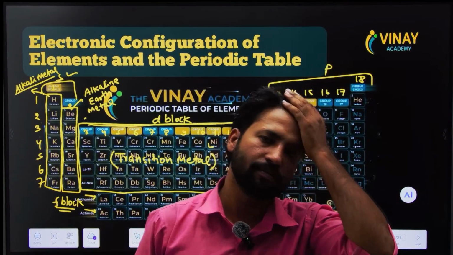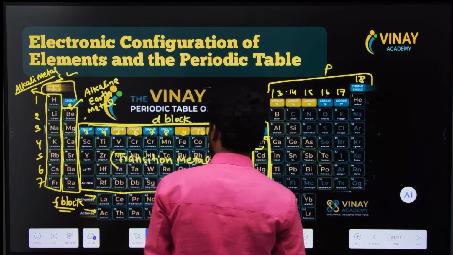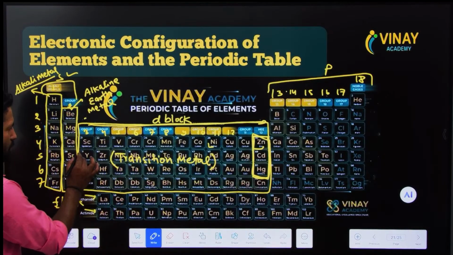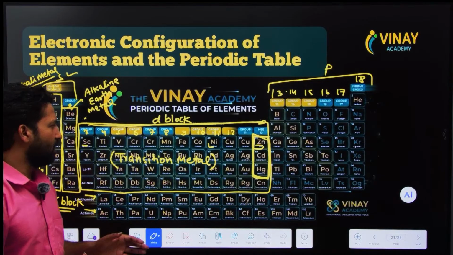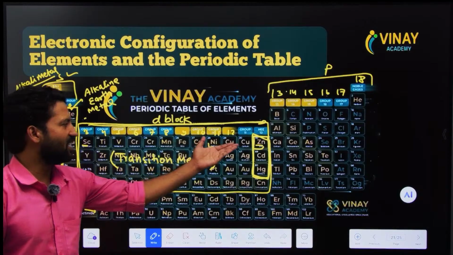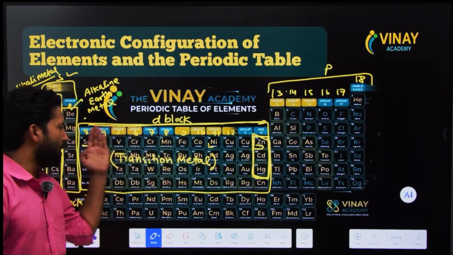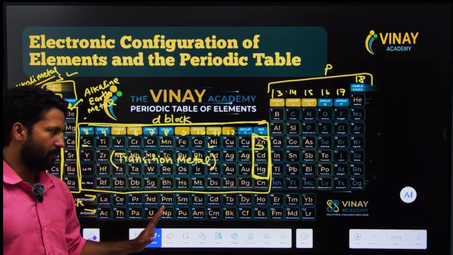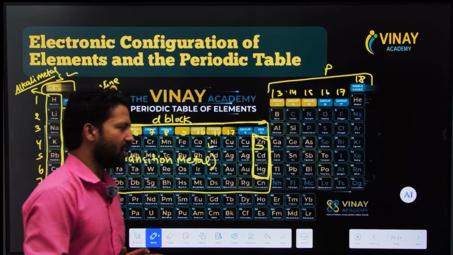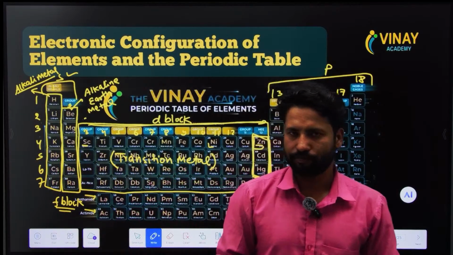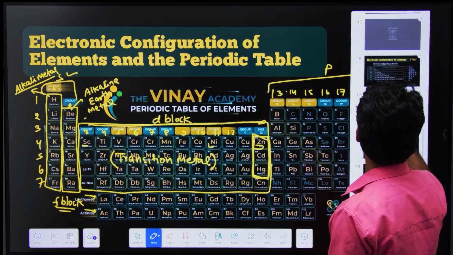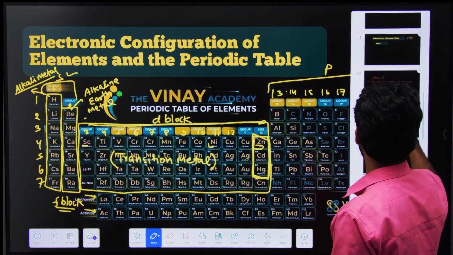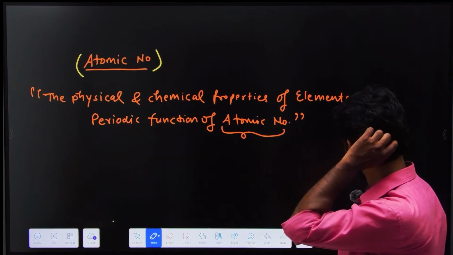What is an orbital? Let's see first about orbitals. If we talk about scandium, we are going to start from scandium to zinc. Then how will it be decided? You are going to know that zinc is not a transition metal, and all the metals here are transition metals. So let's distinguish between transition and non-transition metals. Okay, let's get started. Let's take one blank page.